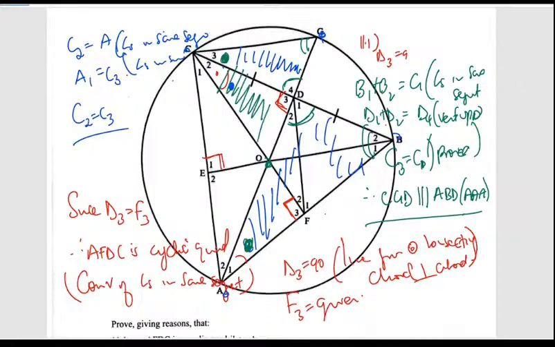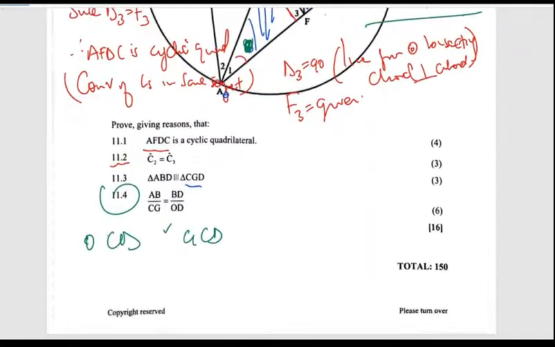Because this is also similar to those two. There's a 90, this is also a 90, this is a 90, those are the same. This was the same as that, which means this will also be the same as that. So we know that those two triangles are similar. So what we're going to say, because it is 6 marks,